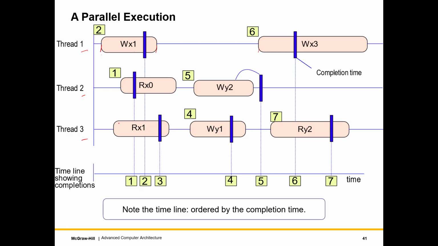So what we can do is let us look at the outcomes and see whether we can order them. So here what we are assuming is that every operation, as you can see over here, has a completion time and the completion time is known.